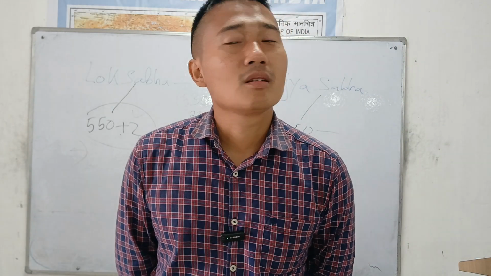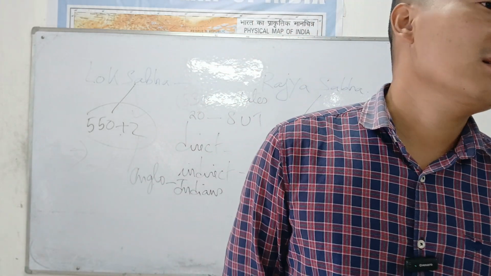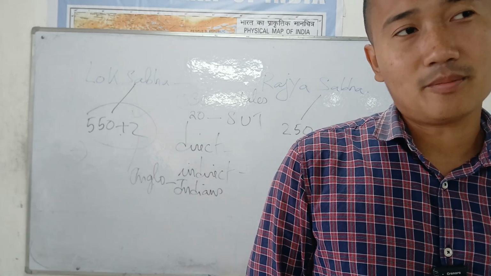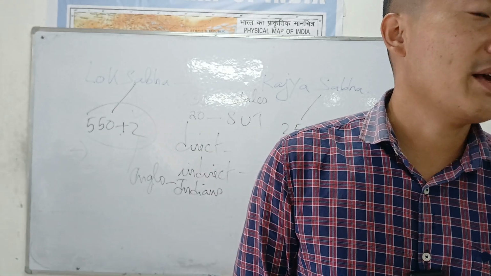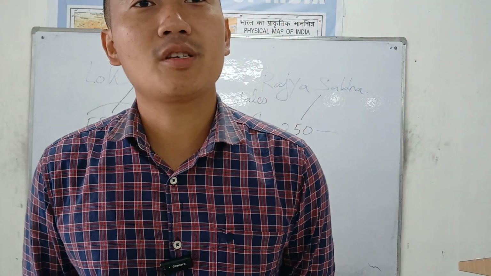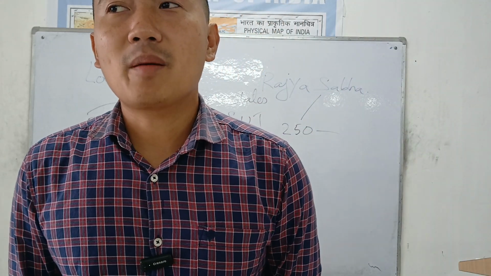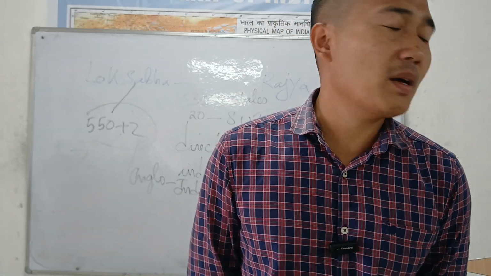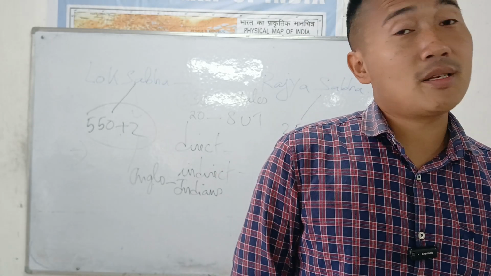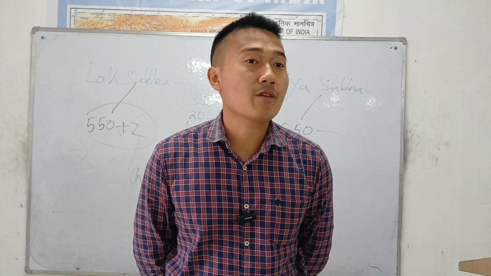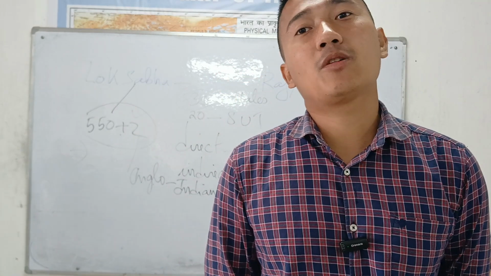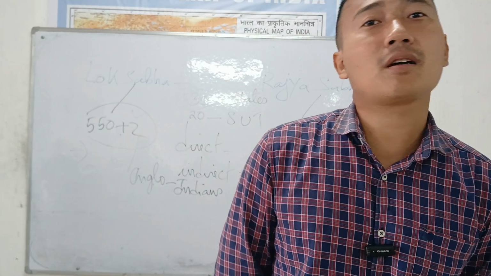A state is bigger than a UT and more independent. In a state, the government of India will never interfere, except during a national emergency or state emergency. During an emergency situation they will interfere. But as of now, take the best example of Nagaland. Nagaland is a state, right? We have a chief minister, we have MLAs to look after law and order, administration, development. Everything is under the control of the CM.